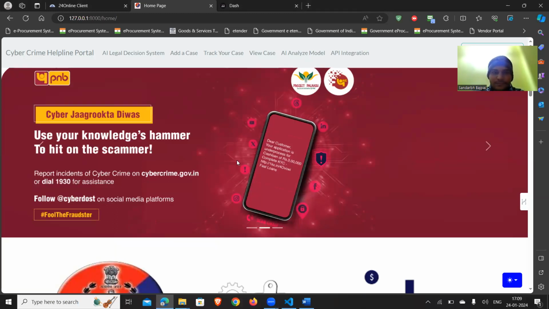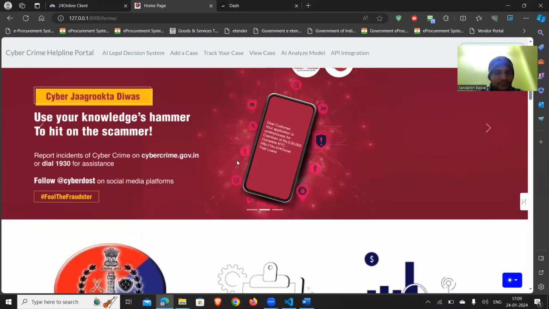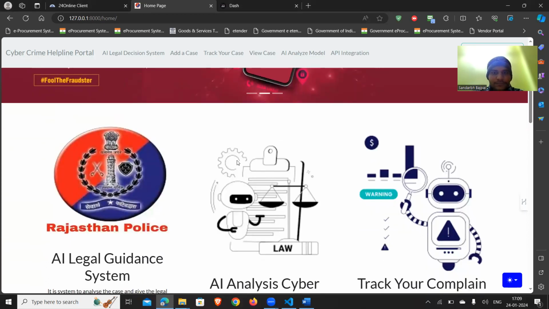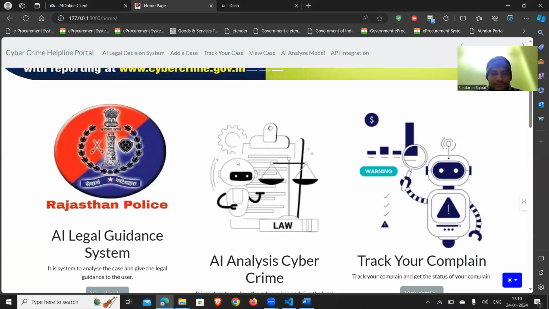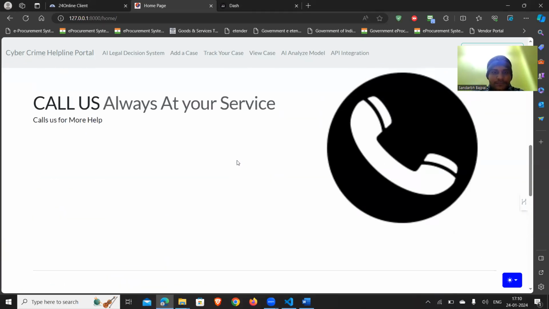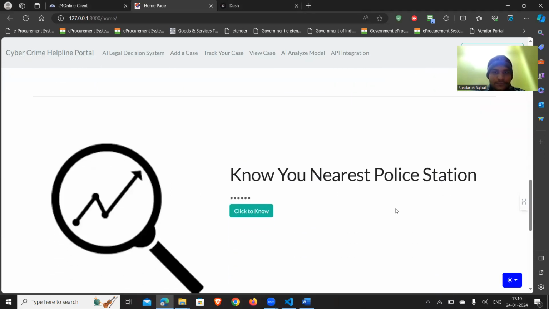This is a cybercrime helpline portal where we have shown the basic information so that the person visiting our website can be informed about the latest news, whatever information is available related to cybercrime, and new laws, which can be updated directly on the portal. Here the interface is provided. It can provide the call details so that they can call the cyber authorities directly. Apart from that, they can know the nearest police station.